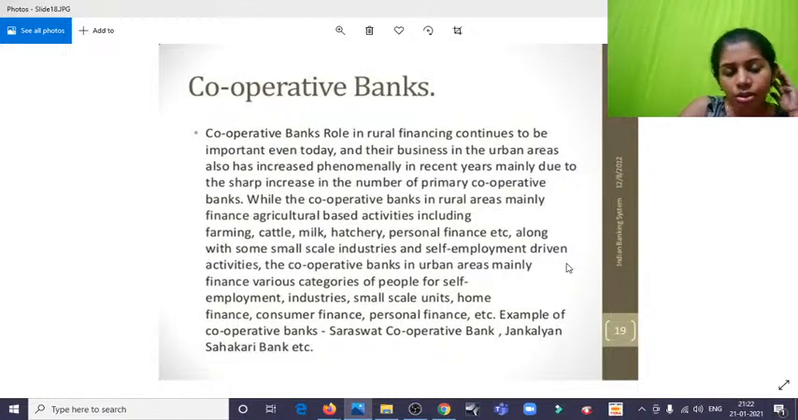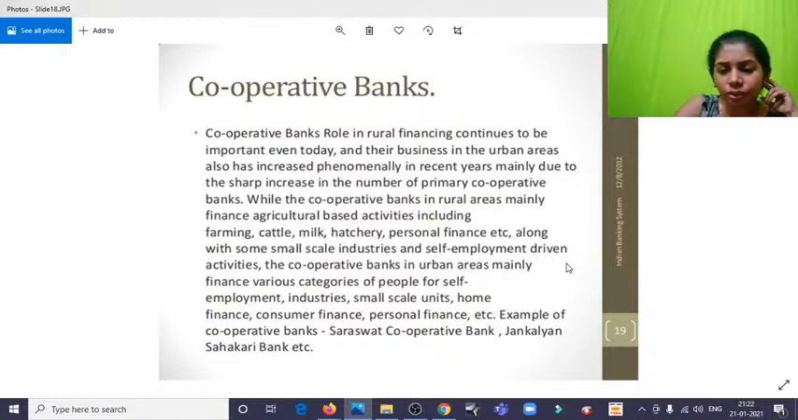and their business in urban areas has also increased phenomenally in recent years, mainly due to the sharp increase in the number of primary cooperative banks. I think we have lots of cooperative banks in rural areas. I find more of that than in the towns and urban townships and all.